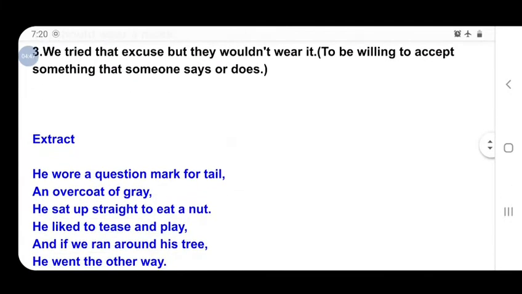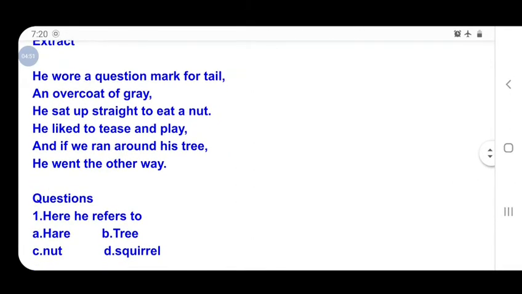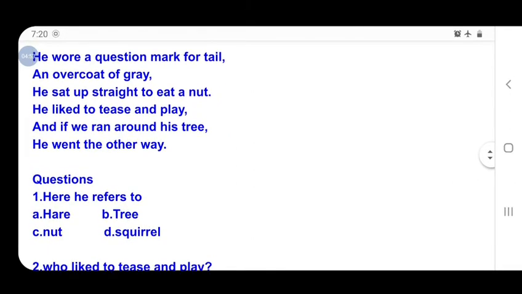Then let's discuss the extract portion. In the first video we discussed the poetic devices the poet used in this poem. You know personification: the poet uses this device to compare an animal with a human being.